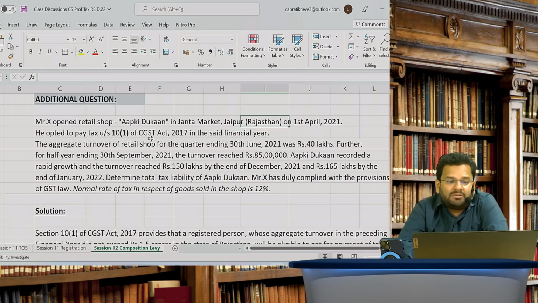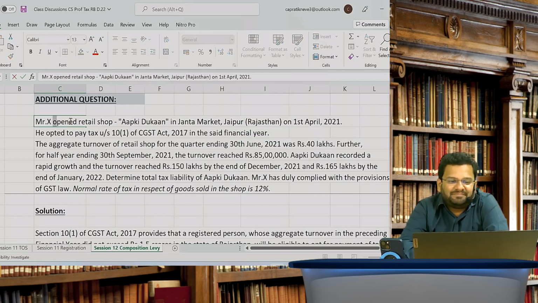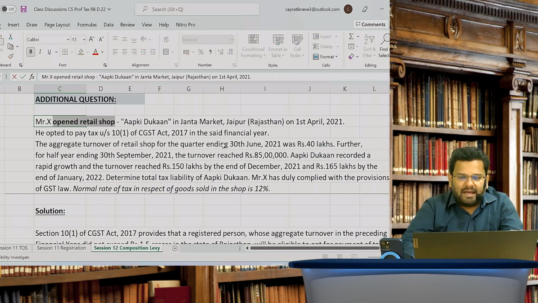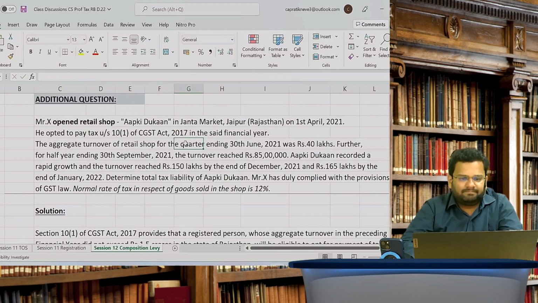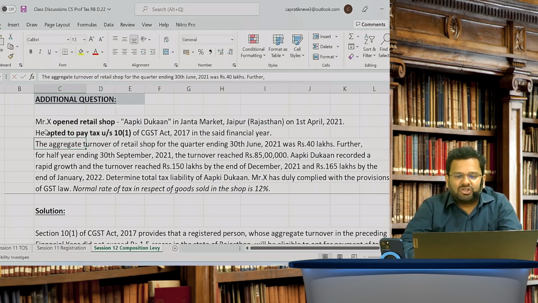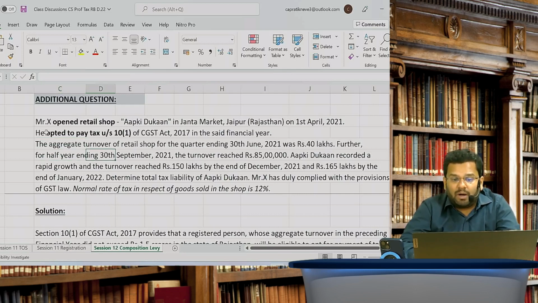See, can you again observe he opened a shop, and can you again observe that its state is Rajasthan, and he opted to pay tax under 10(1). The aggregate turnover of the retail shop for the quarter ending 30 June 21 was 40 lakh. Further, for the half year ending 30 September 21, the turnover reached 85 lakhs. So friends, for the first 40 lakhs, was I registered? For the first 40 lakhs, I was not registered.